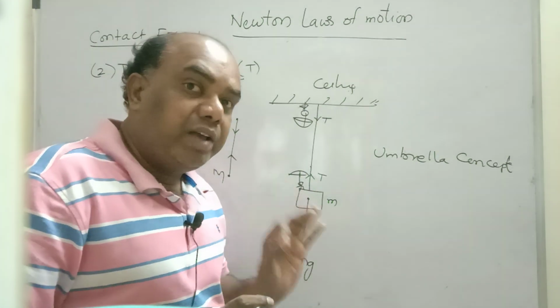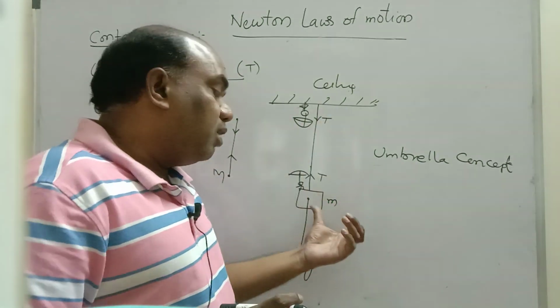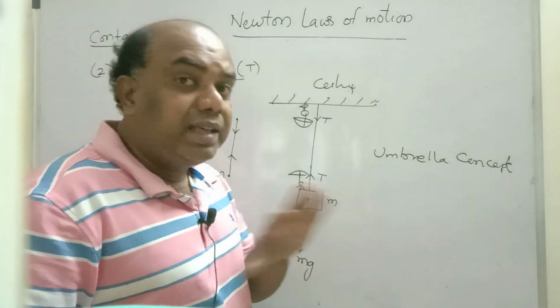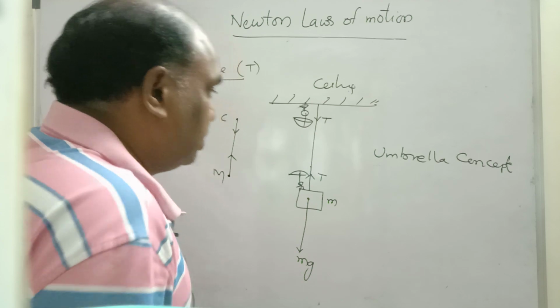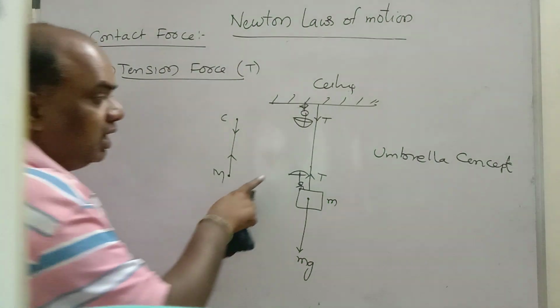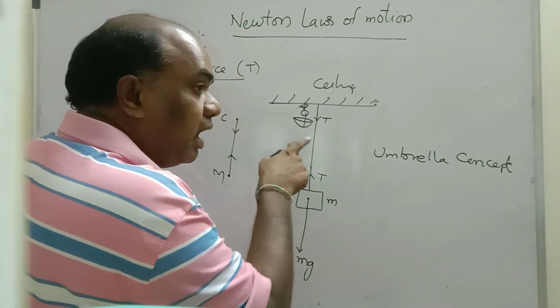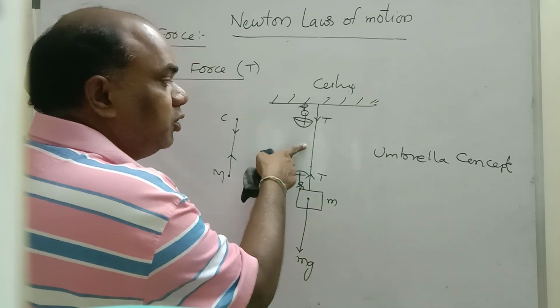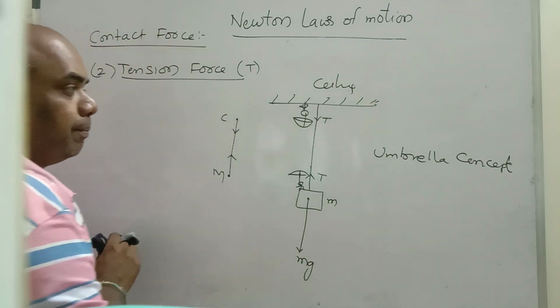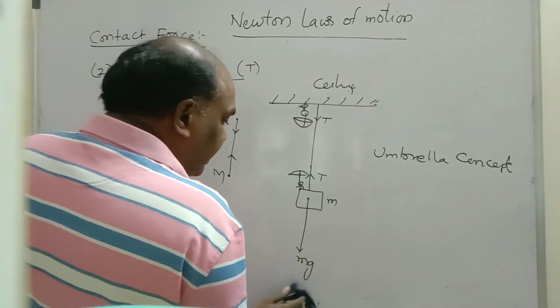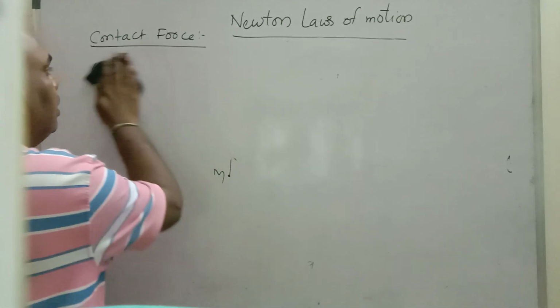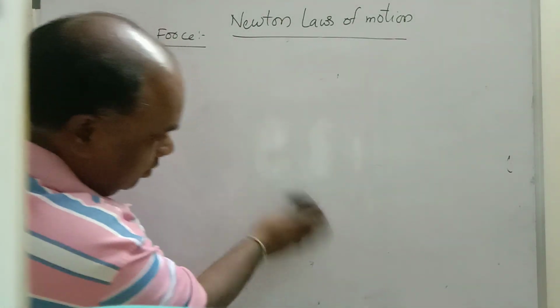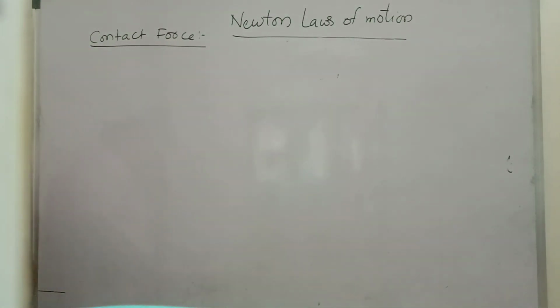Tension is always away from the point. Remember, whenever an object is suspended from the ceiling, there will not be a contact force or any normal force. Only tension force will be present. Tension force is present in a string or spring. If you take a spring, the same tension is applicable. Tension is applicable only in spring and string. Remember, tension is also a contact force. This is also very, very important.